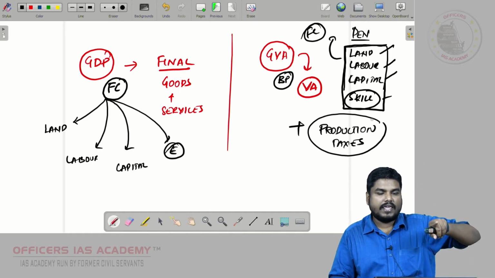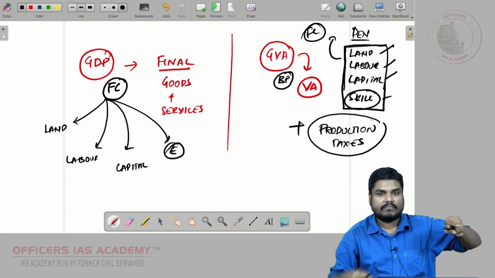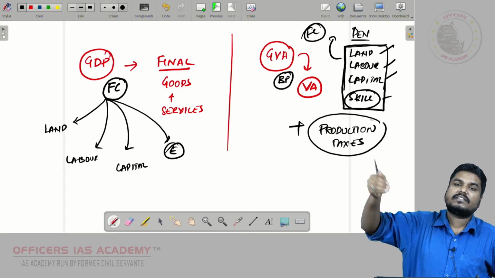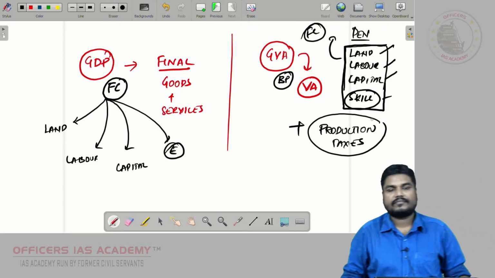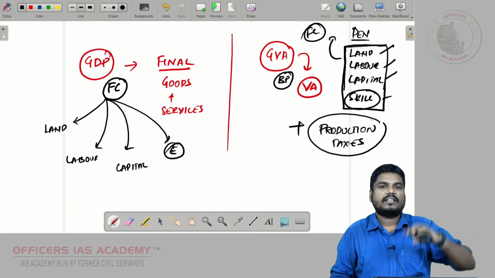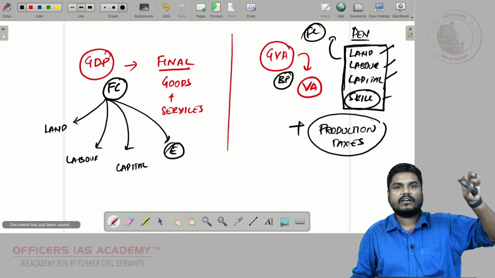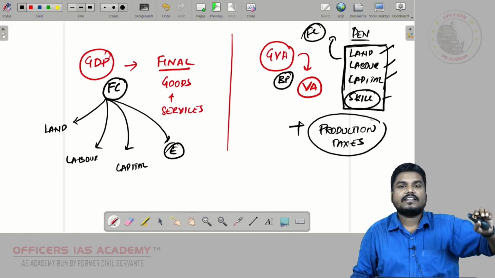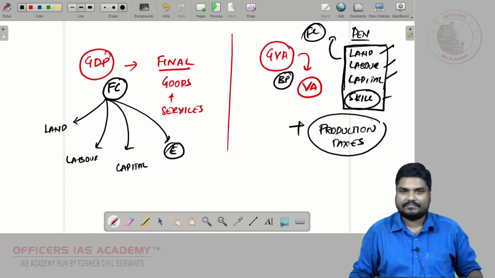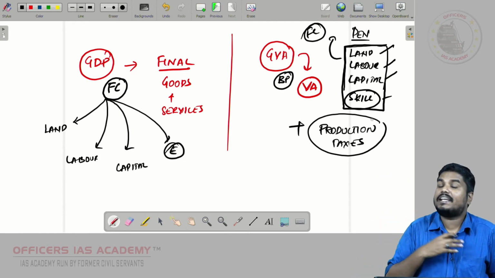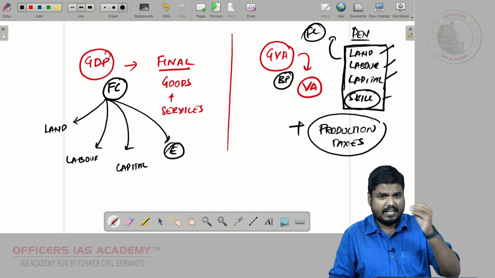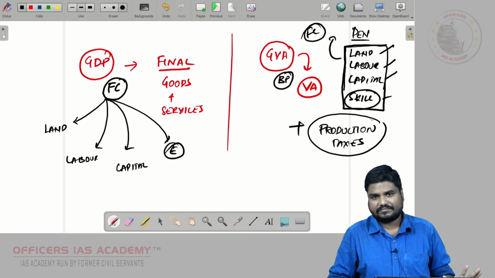Like how I am paying production taxes, during the production stage, government gives me some subsidy. For example, if I start a business in one particular area, government says I will give you electricity at a subsidized price. You take agriculture. Government gives free electricity for agriculture, for farming.